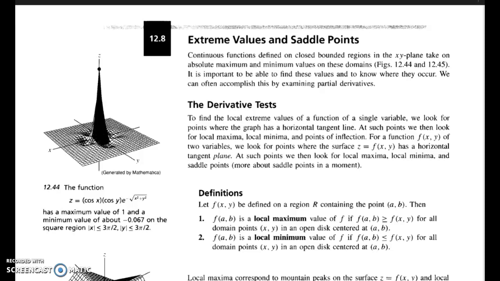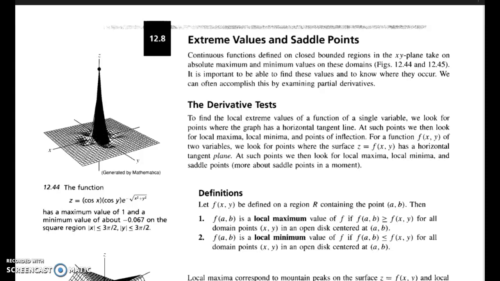Hi everyone. Today we are going to study the extreme values and saddle points. What do you mean by extreme values? Extreme value means it is maximum or minimum values.